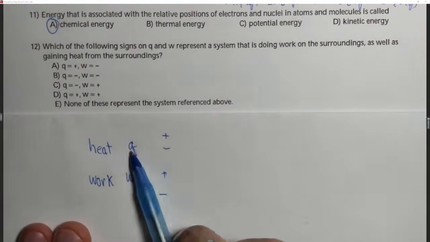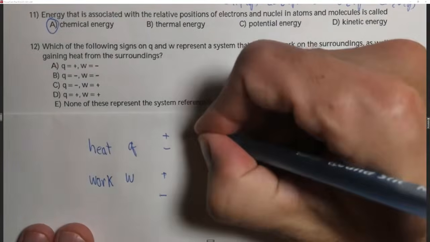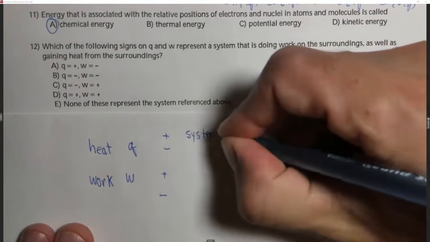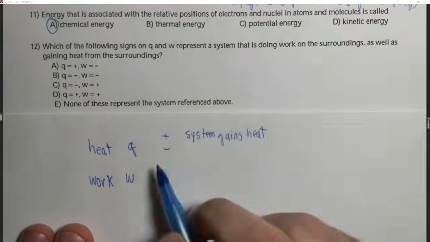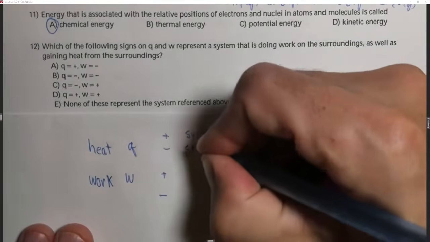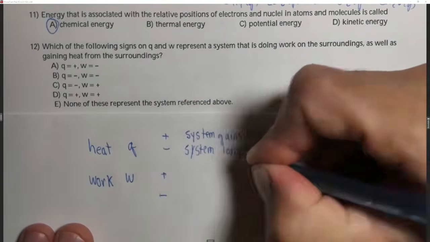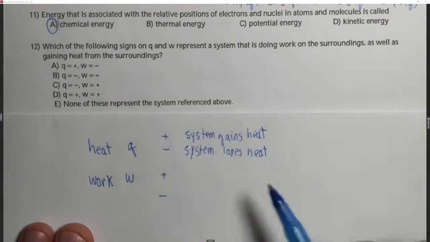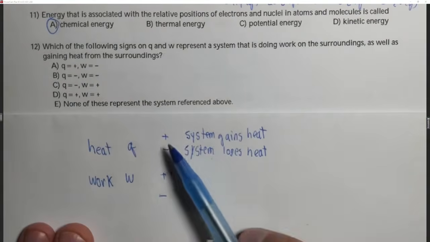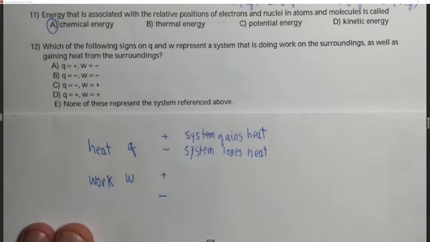When Q is positive, the system gains heat. When Q is negative, the system loses heat. Remember that in a chemistry class, the system is usually a chemical reaction. If we were standing near this system and the system is gaining heat, we would be part of the surroundings.